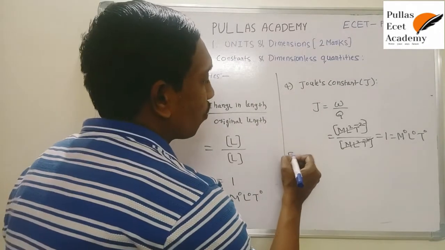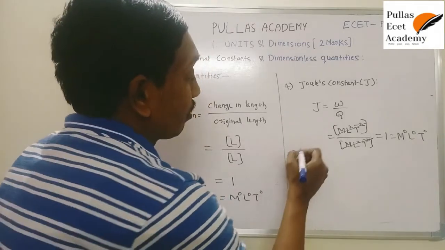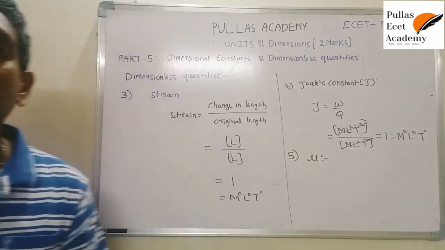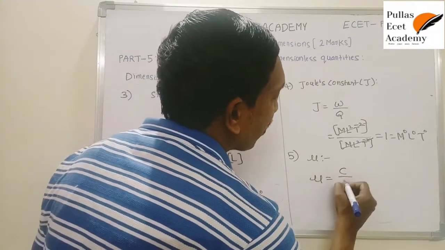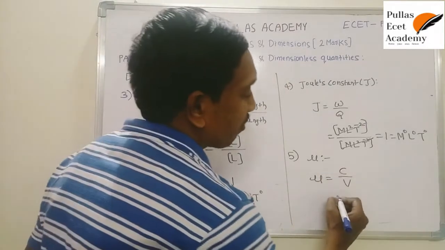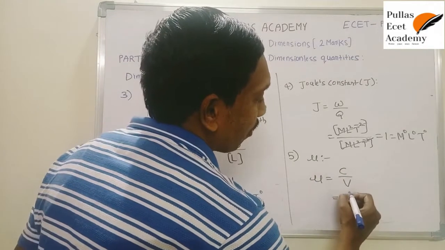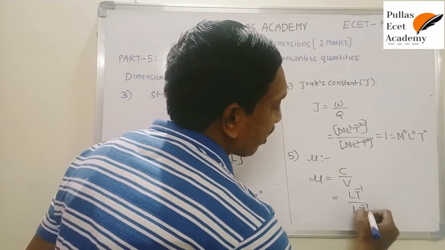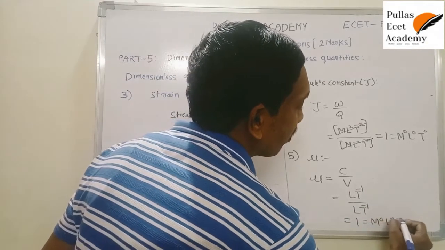One more is mu. What is the expression for mu? It is C by V. C stands for speed of light, whose dimensional formula is LT inverse. V is also a speed, with dimensional formula LT inverse. They cancel each other, and you get 1, a dimensionless quantity.